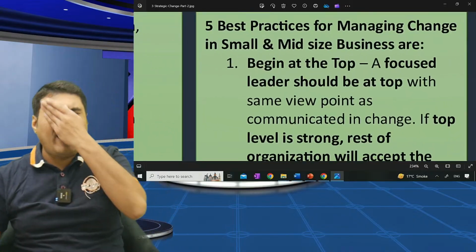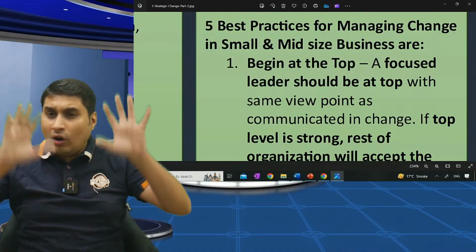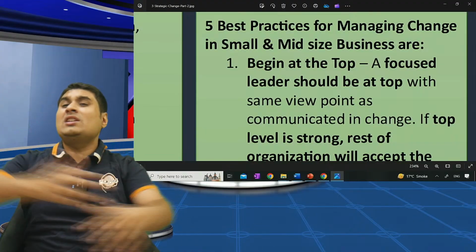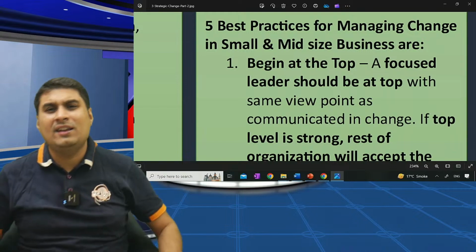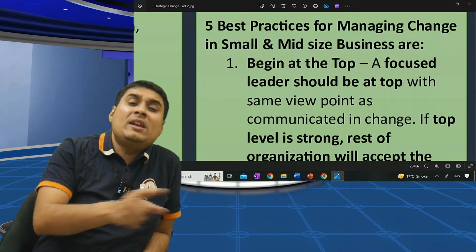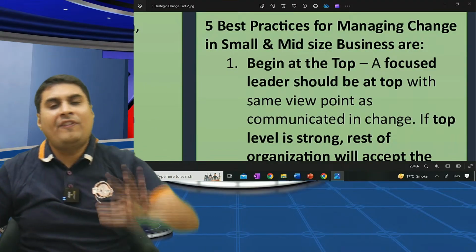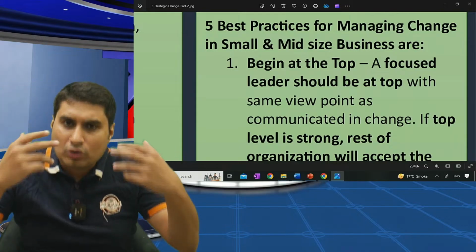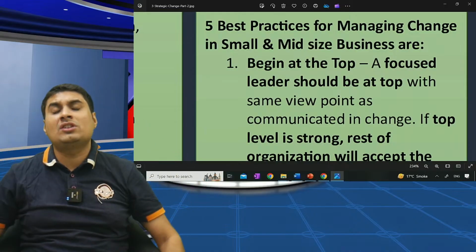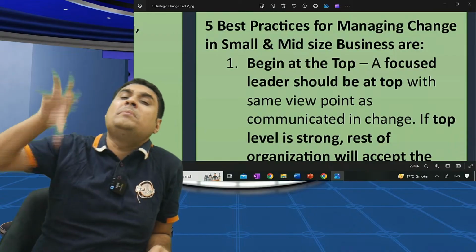Okay, what are five best practices or strategies for managing the change? You want to manage the change. See, changes are not easy. Whenever you tell everyone, okay, we are changing the entire company, it's not easy. The way Reliance has transformed from an oil and refinery company to being the leader in telecom and media, it's not easy. Five best practices whenever you want to bring any change in the company, or five best strategies for managing the change in a small and mid-sized company.